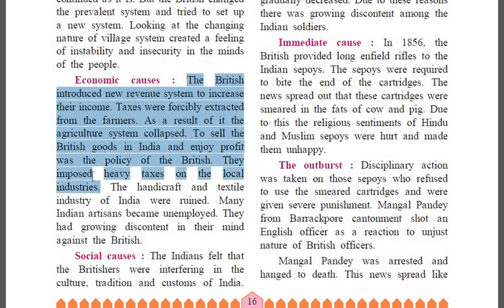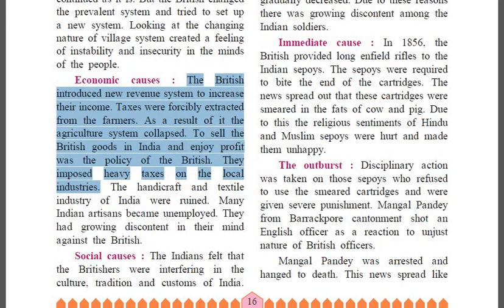Heavy taxes on the local industries. Till here is the answer. Don't write the heading. For the previous answers also, don't write the headings. Start your answer from the first line. The British till industries. This answer is of give reason number 5.